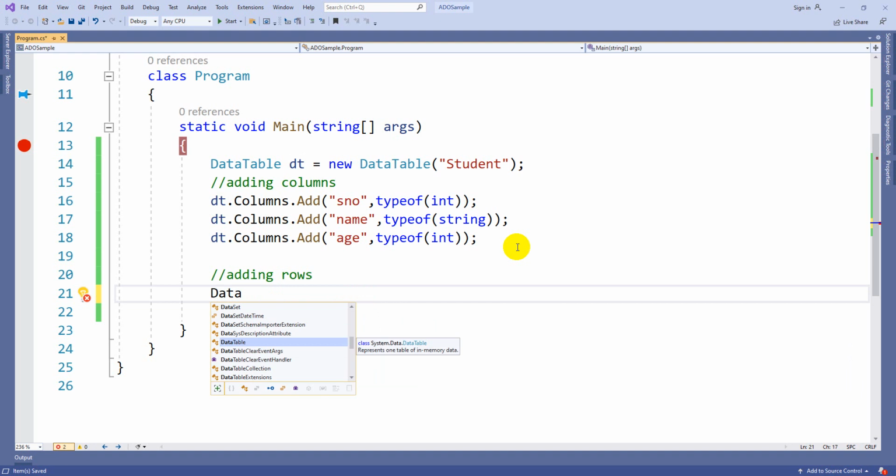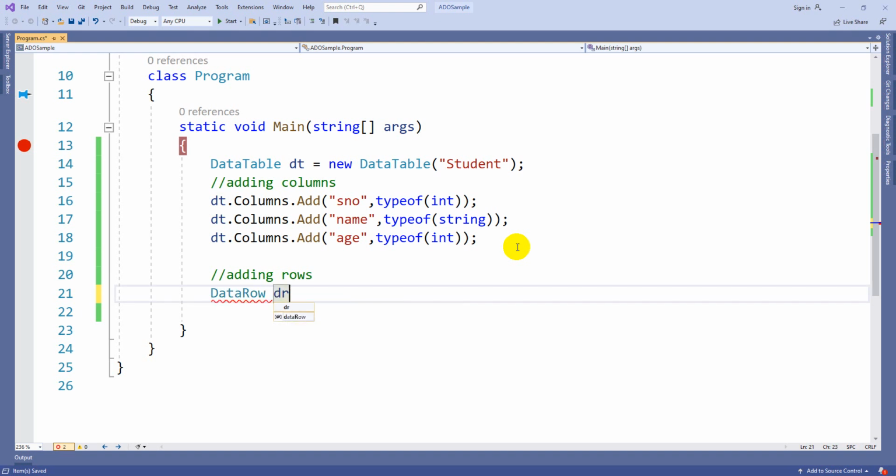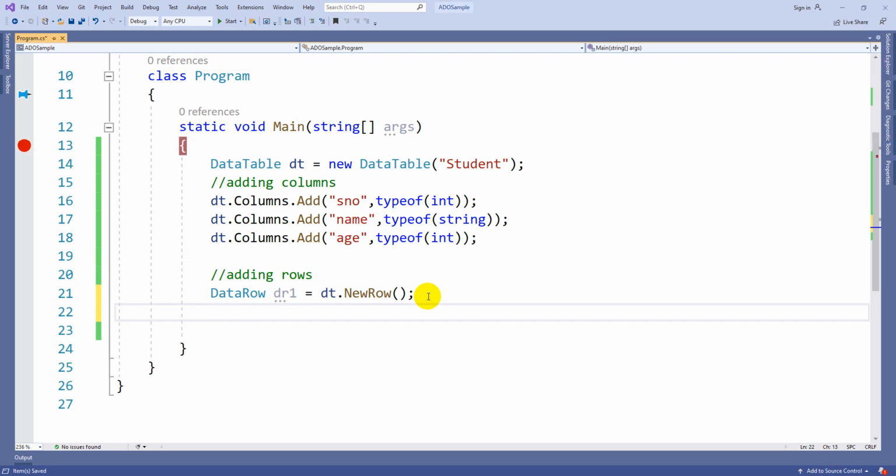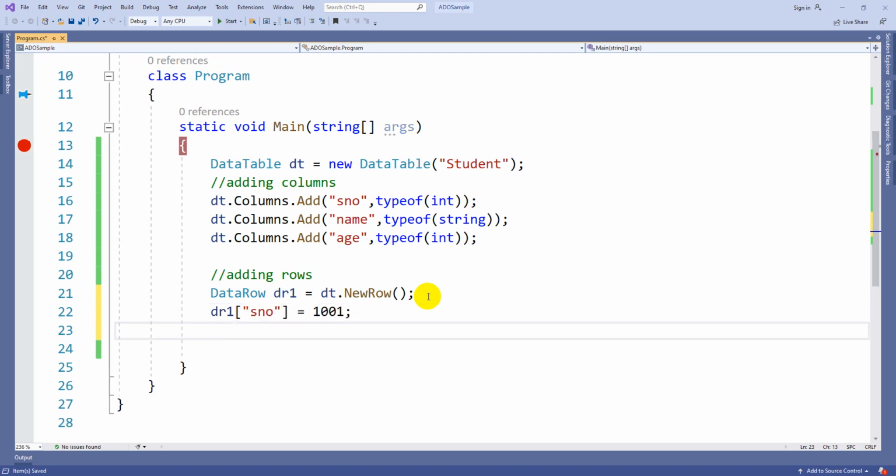So I will take a DataRow object, DataRow, some dr1. DataRow 1 is equal to whichever table we already created. From that we are going to take an instance of it, so dt.NewRow, then you are going to get a row with the same structure of this dt table. So that means this dr1 will contain three columns again, serial number, name and age. So according to that you can pass the values. So dr1 of, either you can pass directly serial number is equal to 1001. So let's repeat the same, dr1 of name.